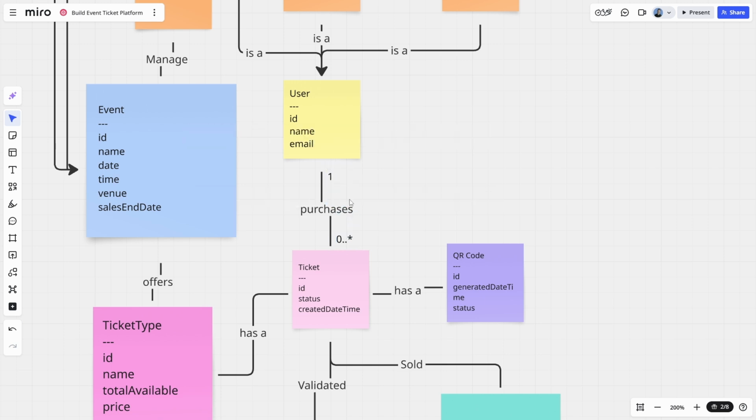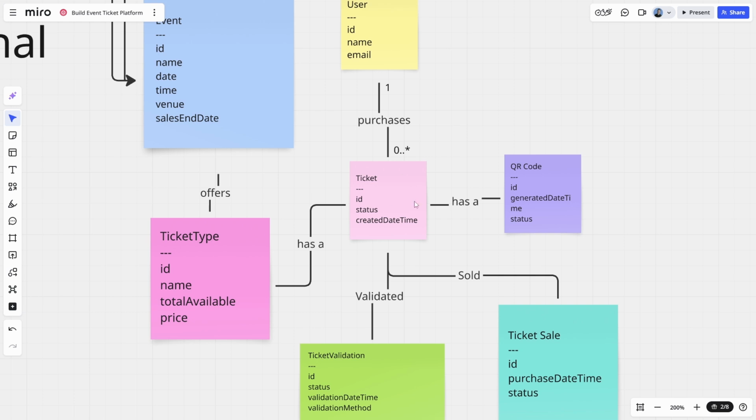So let's say 1. What this means is in the system, a user can have 0 tickets associated with them. They could have never purchased a ticket. They just simply have an account. Or they could have purchased many tickets, 1 or more. The inverse is to say that for a ticket to exist in the system, it needs to be associated with a user. So I think we only create a ticket object when there's a purchase. And then we generate the QR code, and that ticket is associated with the user and they can see it on their dashboard. Rather than having a whole bunch of ticket objects sat there that we then assign after the fact. Let's make that assumption and see how we get on with that. So that's our user-ticket relationship.